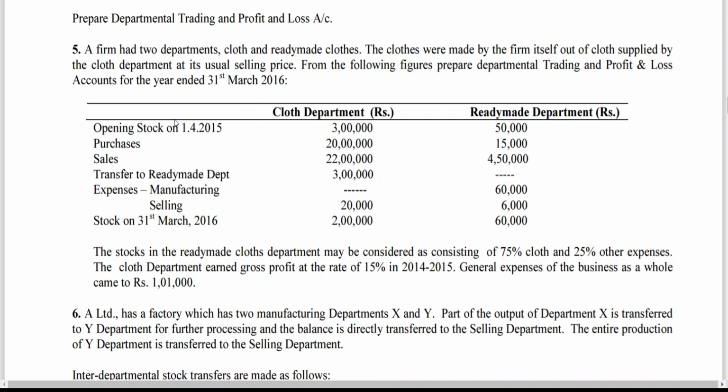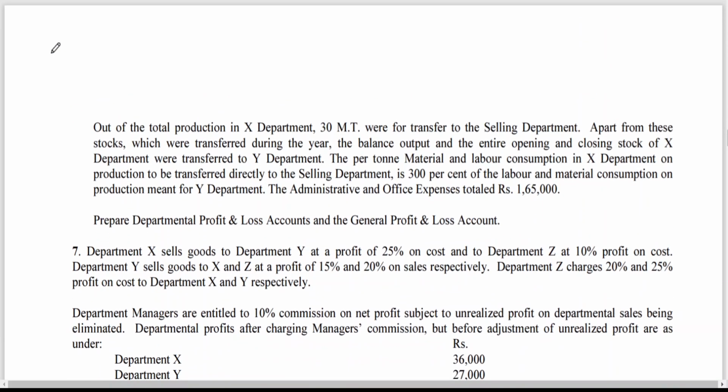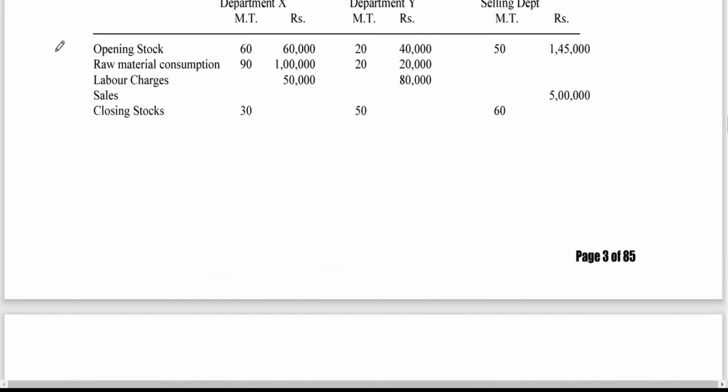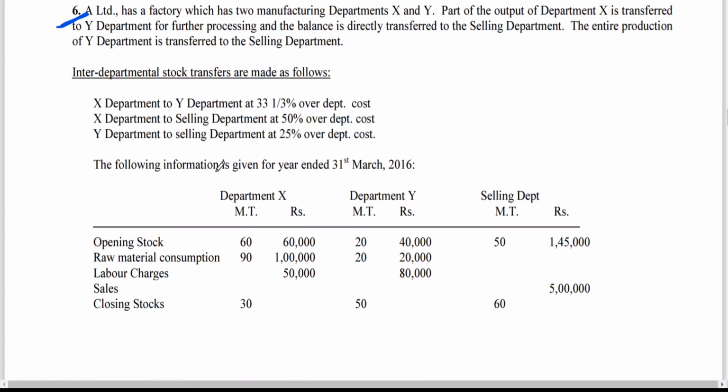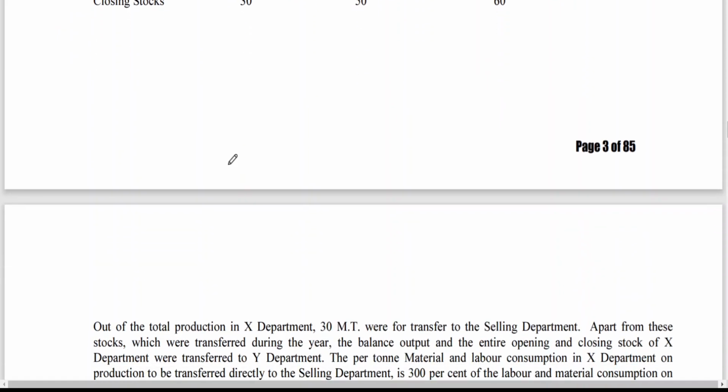The way we have done, one is cloth department and the other outfitting department. That outfitting department has been given as ready-made department. So this problem we can try in the next class. Purely process costing problem has been done away with in the material. I think we won't be discussing this.